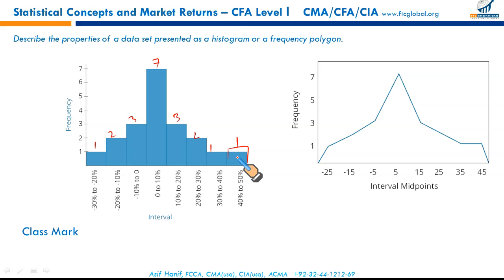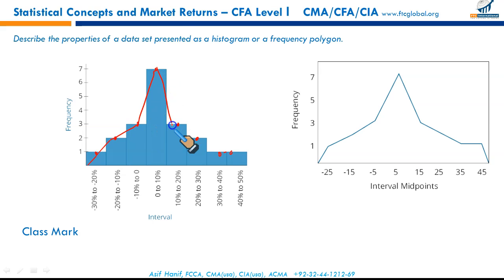Now, we can construct another graph or another presentation style called the frequency polygon. What we do, we take the class mark. What is the class mark? It's sometimes called the mid mark. It's the upper class limit plus the low class limit divided by 2. So negative 30 plus negative 20 gives you negative 25. So you take the class marks, the midpoint of each interval, and they are joined by this line.